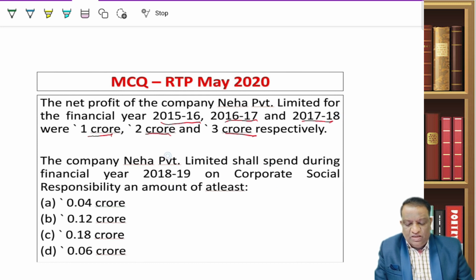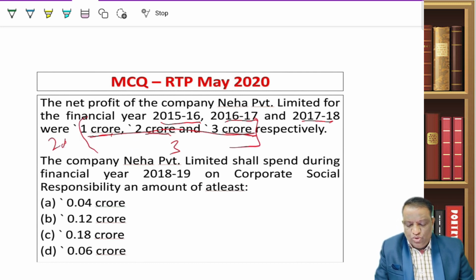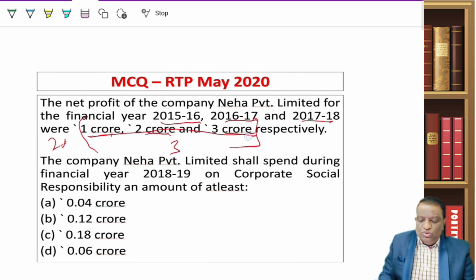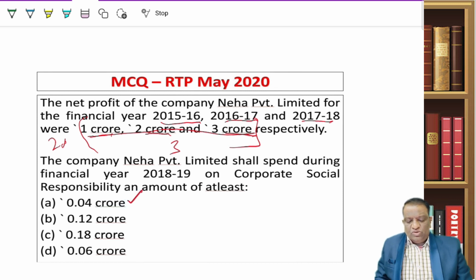What is the amount I have to spend? Nothing. You have to take the average of it and take 2% of it. That's all. So 2% of it. So 2 plus 1, 3, 3 plus 3, 6. So 6, when you take 2% on it, it is 0.04 crore.